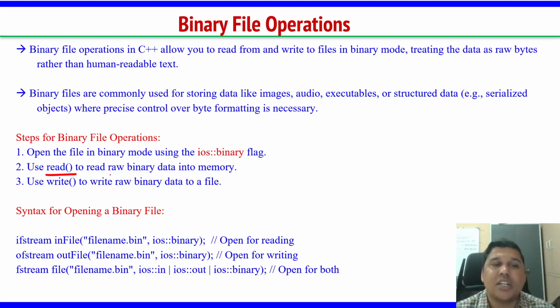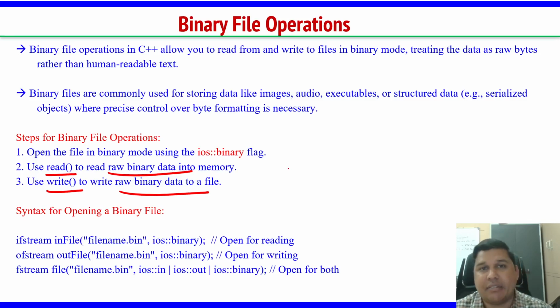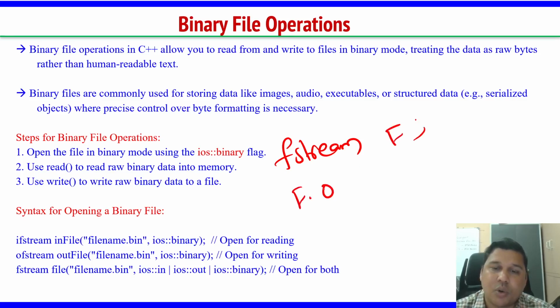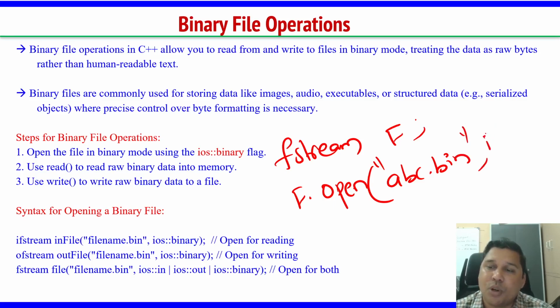We have a read function to read the binary data and a write function to write the binary data. If you want to read some content, you can directly use read. So just to make your learning easy, we are creating an fstream object f, then f dot open. I am creating a file abc.bin with which mode? Binary mode, ios::binary. I wrote that binary here.